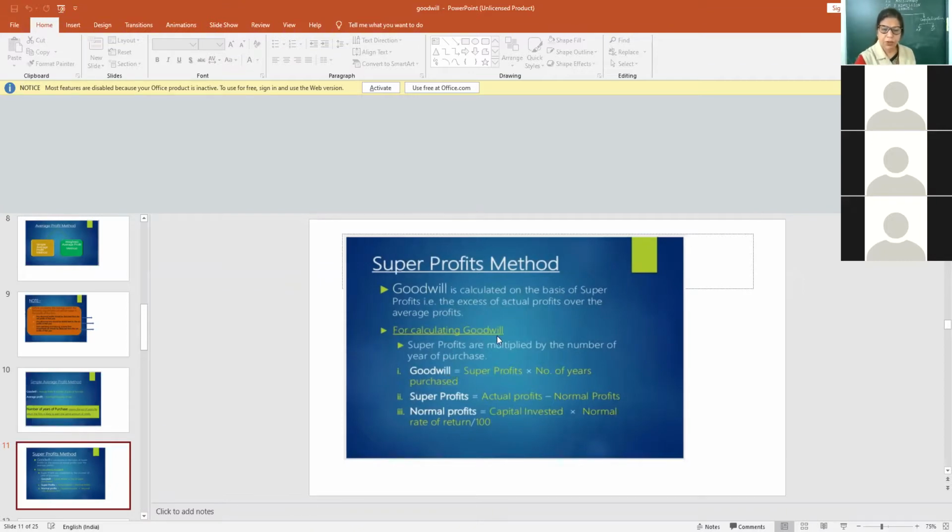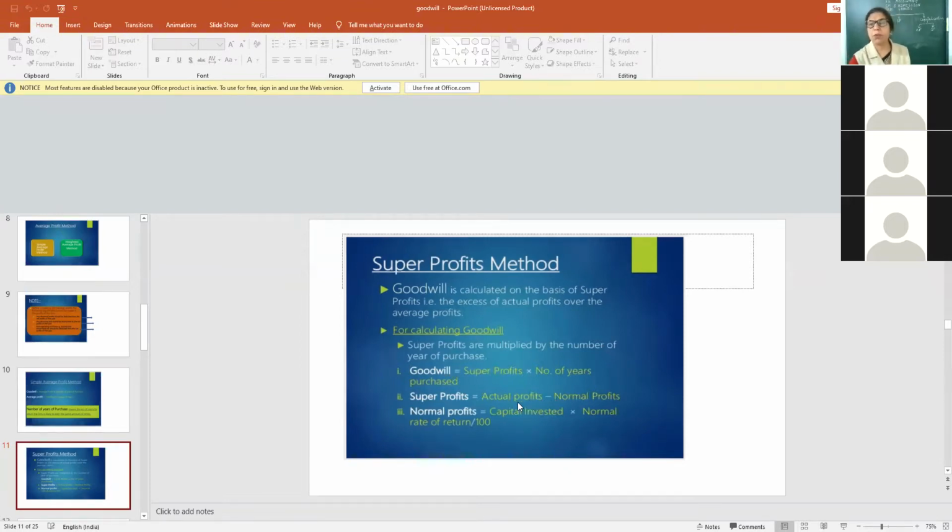For calculating goodwill, super profits are multiplied by the number of years of purchase. Goodwill is equal to super profit into number of years of purchase. Super profit is equal to actual profit or average profit minus normal profit.